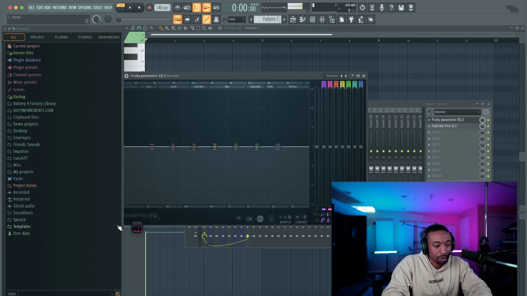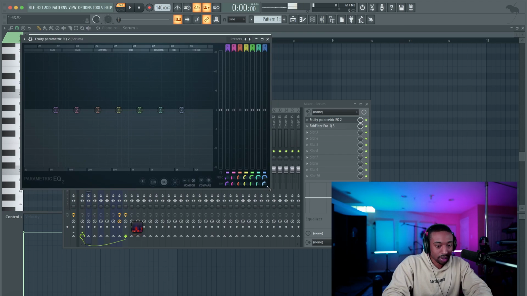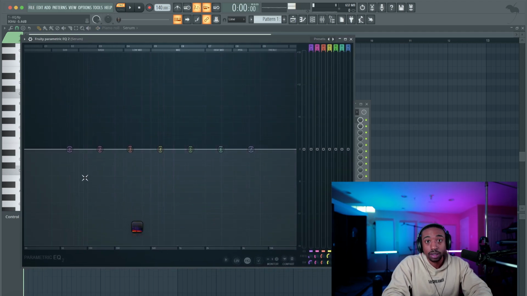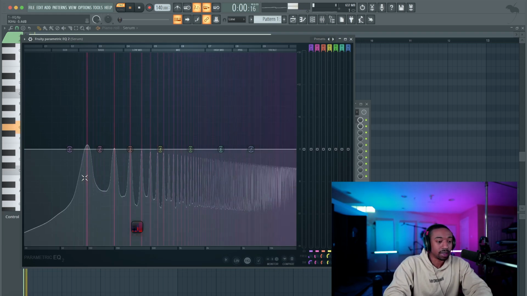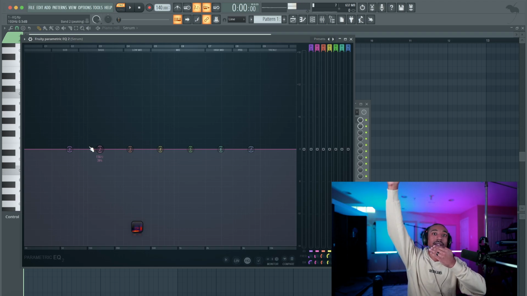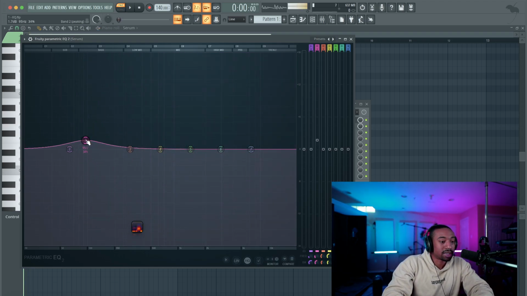Let's make this a little bit bigger because we don't need the browser, do we? I don't think so. Let's make this a lot bigger so you can see. So this first hill, I'll call it a hill, is called a fundamental frequency. This is where the sound has its root. And then we have harmonics to multiply that root. So if I boost this, you'll hear more of a sine wave type tone.